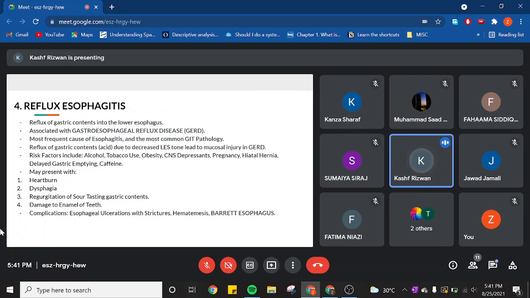The pathogenesis behind it is that basically your stratified squamous epithelium is resistant to abrasion from foods, but it is sensitive to acid. That's because the submucosal glands which are present secrete mucin and bicarb. So whenever there is a reflux of acidic content from the stomach to the esophagus, it will cause problems because your stratified squamous epithelium there is sensitive to acid. And it presents with heartburn, dysphagia, regurgitation of sour tasting gastric contents, and can cause damage to tooth enamel.